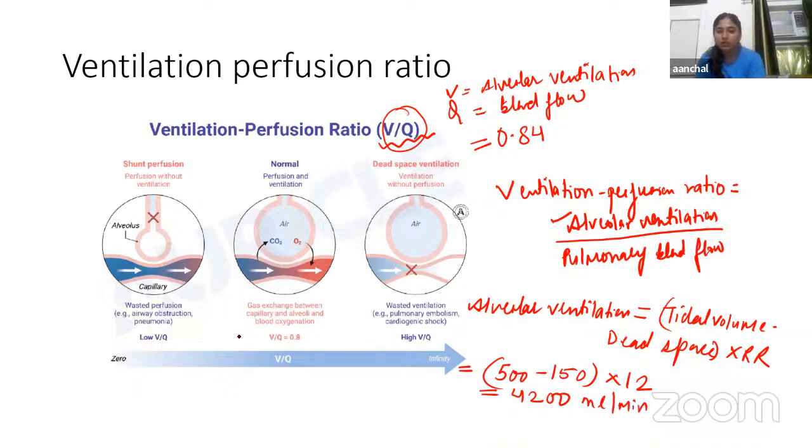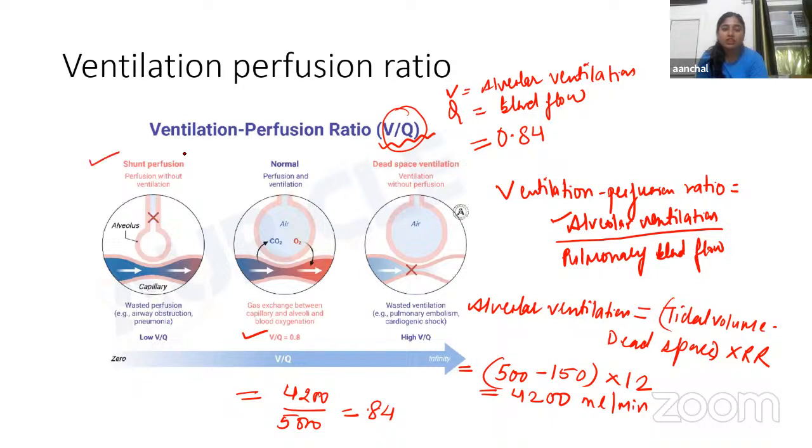and pulmonary blood flow is around 5,000 ml per minute. Okay, so we can easily calculate it by using this formula. So we'll get this ratio, that is right. Now, as we can see in the picture, this is the normal one, perfusion and ventilation, right? Where gas exchange is occurring between the capillary and the alveoli, and we get the ratio is 0.8.